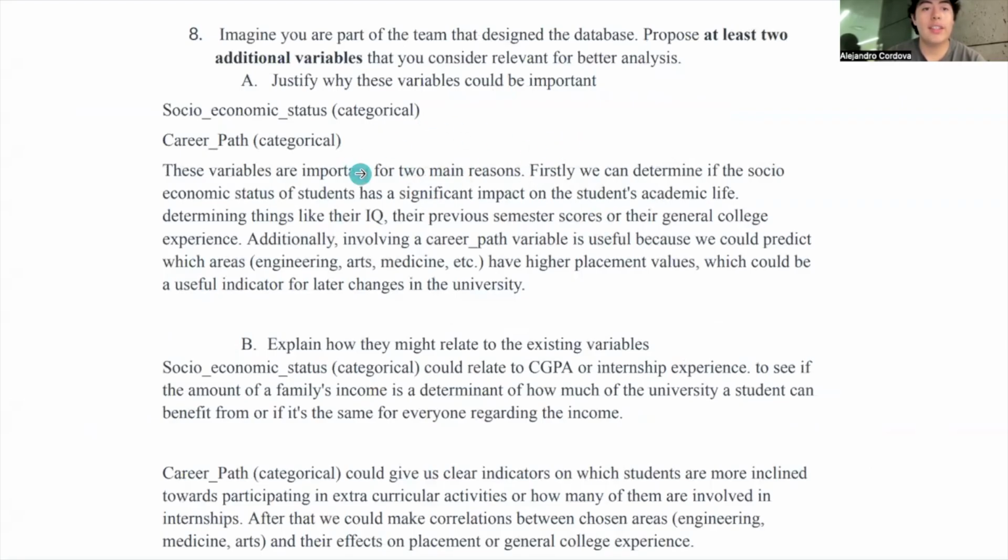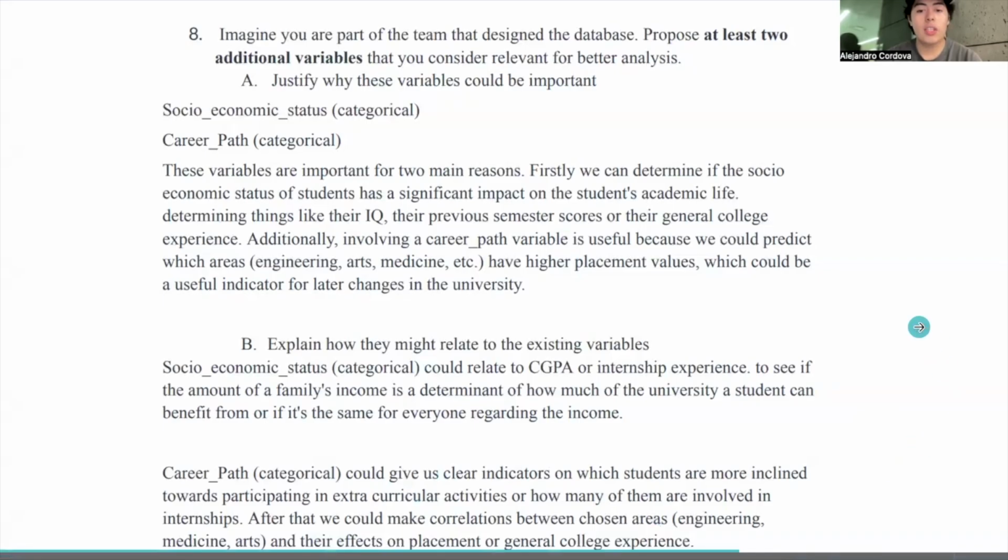Additionally, I would create these additional variables, socioeconomic status and career path, in order to have a more accurate model and have better responses for the university. This will relate to existing variables, because the socioeconomic status could relate to the CGPA or internship experience, to see if the amount of family's income is a determinant on how much of the university a student can benefit from.